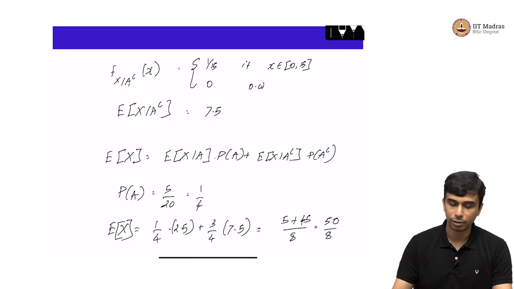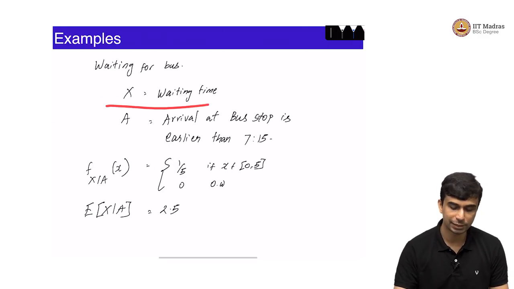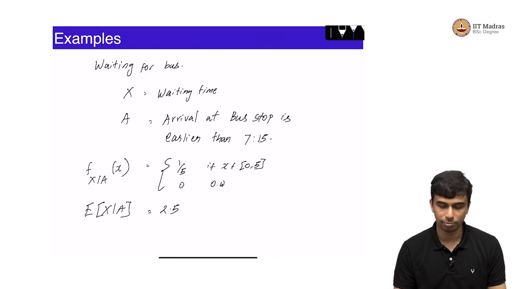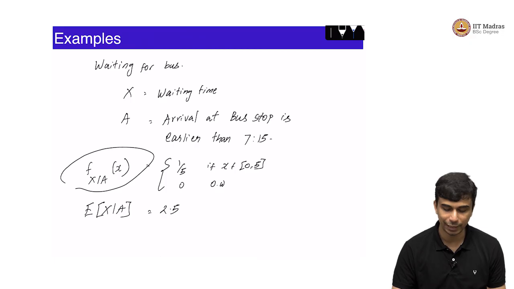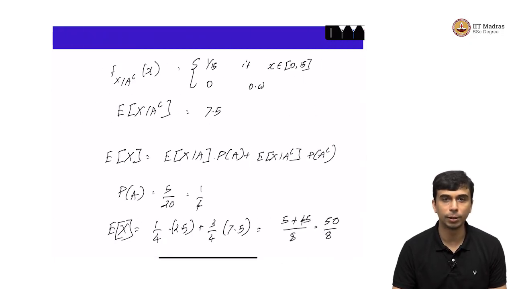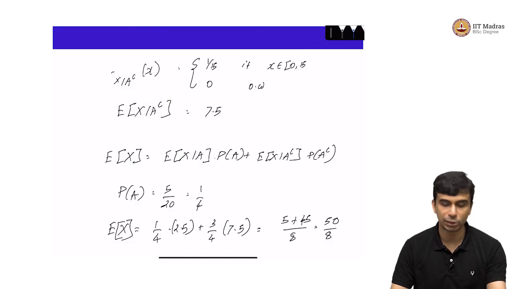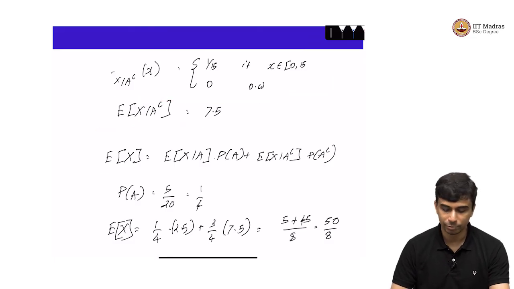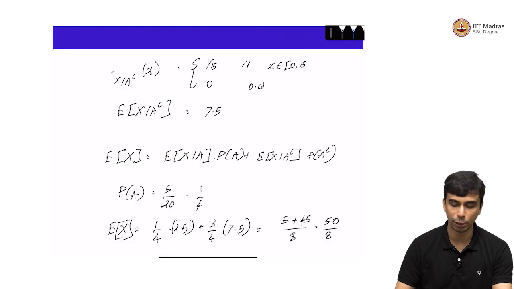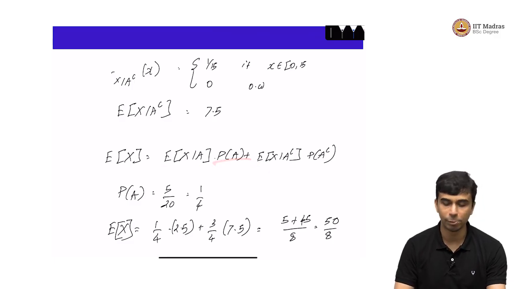You could have computed f of x, the density function of x, directly. I am not saying it is impossible, but you can see that the density function of x given A and of x given A complement are significantly easier to compute, and they happen to be nice uniform distributions. So the expectation is also easy to write, and E of x becomes pretty easy to compute using E of x given A, E of x given A complement, probability of A and probability of A complement.